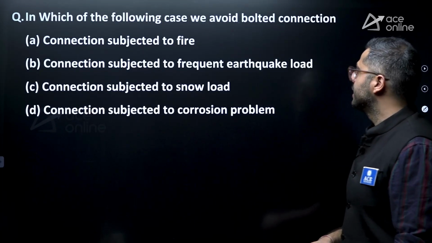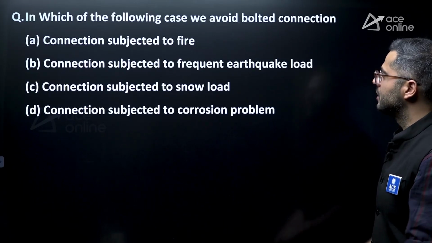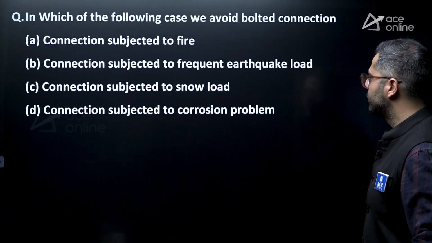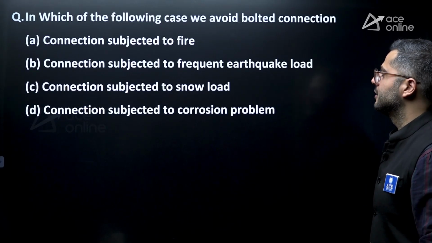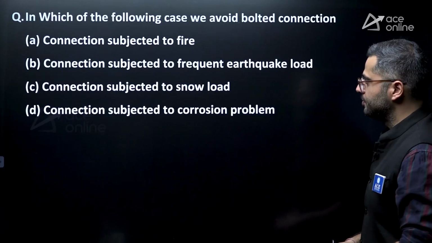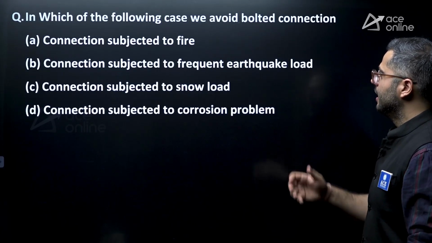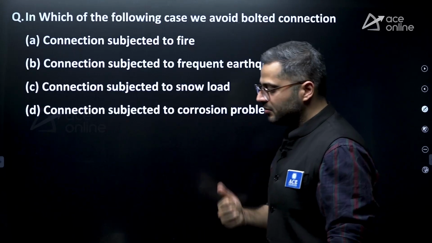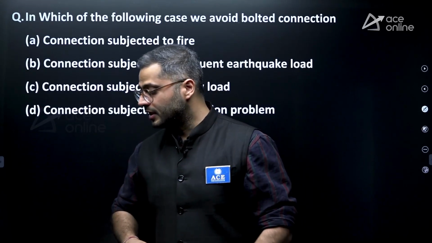In which of the following case we avoid the bolted connection? Connection subjected to fire, connection subjected to frequent earthquake load, connection subjected to snow load, connection subjected to corrosion problem. See, specifically under dynamic loading, we generally avoid bolted connections because of rigidity which is maintained.